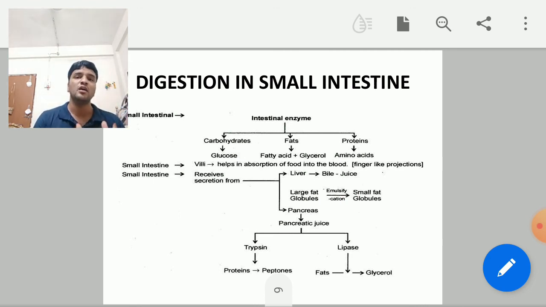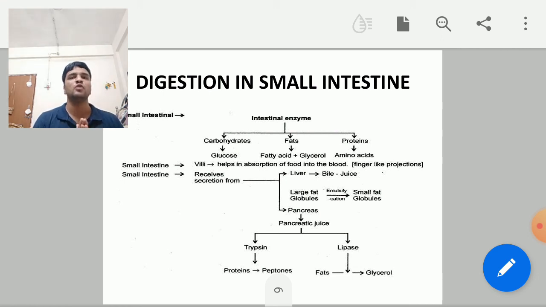So here the digestion is completed in the small intestine. After that, there is absorption. Now, a large quantity of absorption takes place in the small intestine. You know, my dear students, absorption also takes place in the mouth, in the stomach, and in the small intestine also.